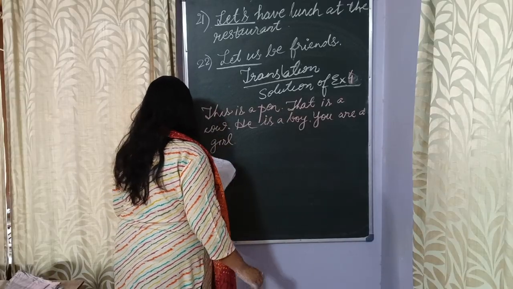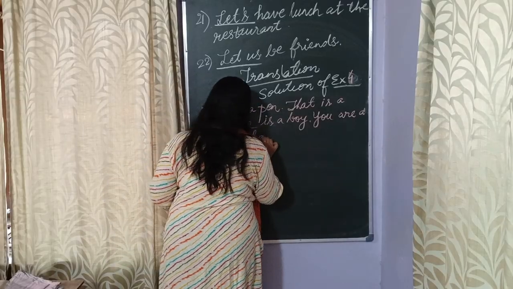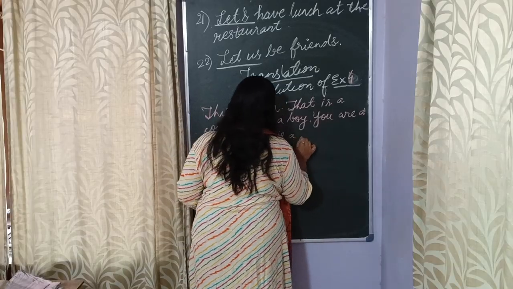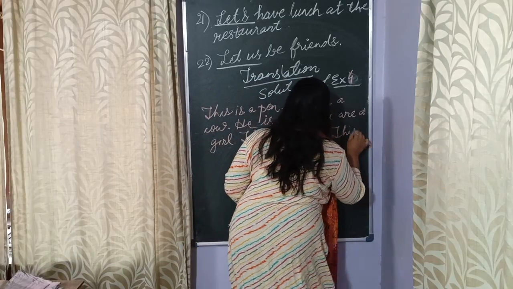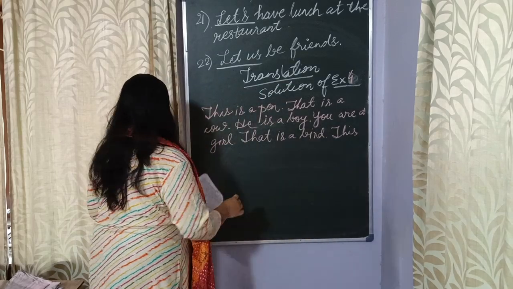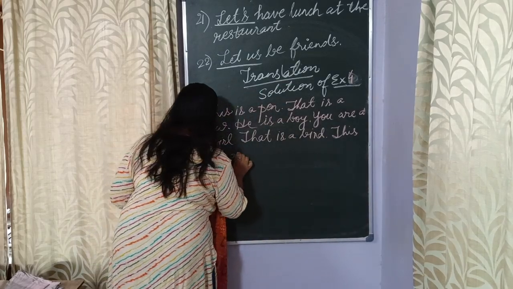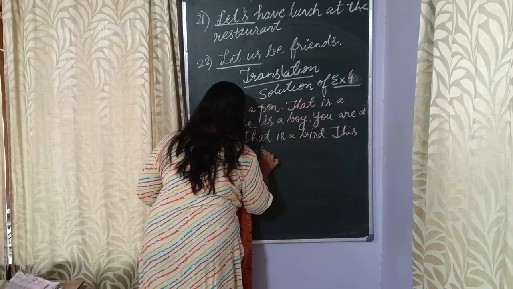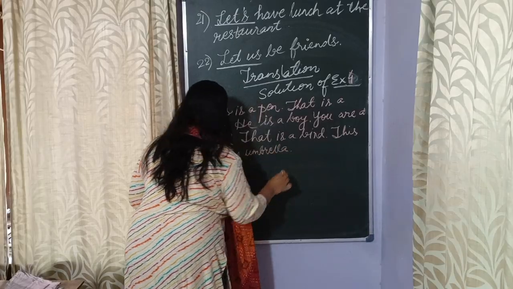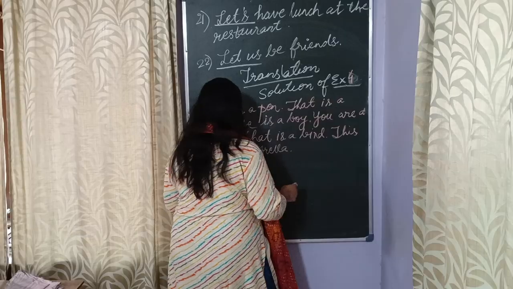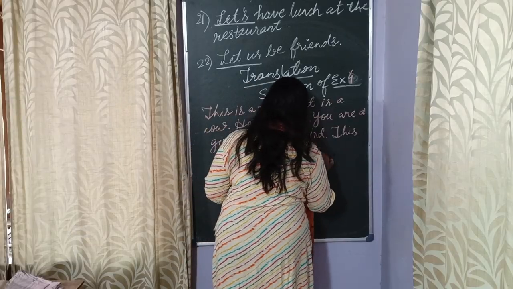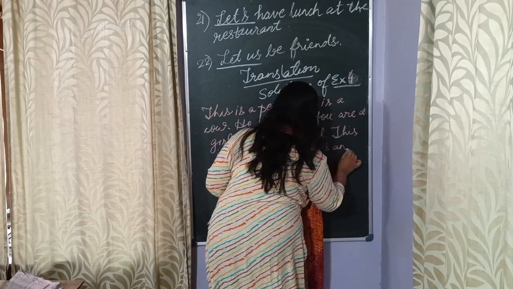That is a bird, this is an umbrella. That is an apple. That is a hen.